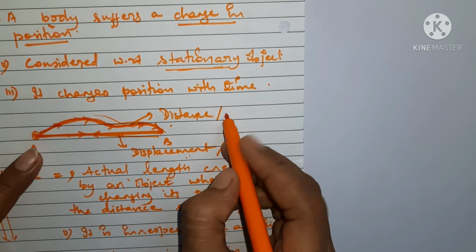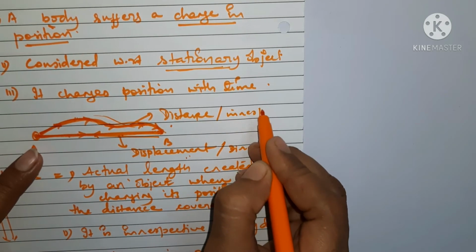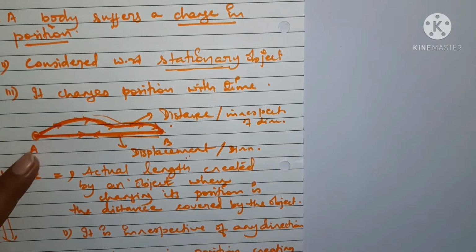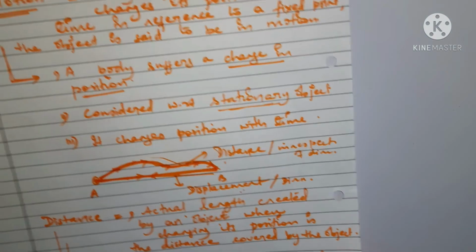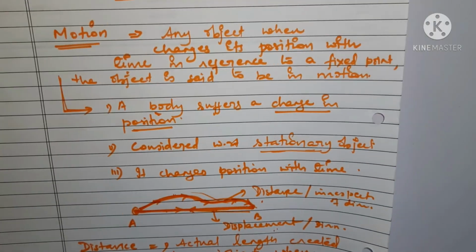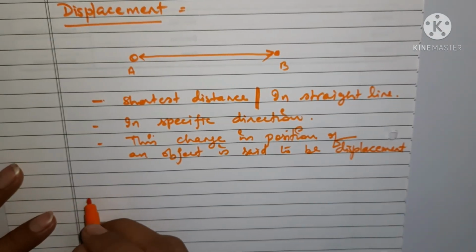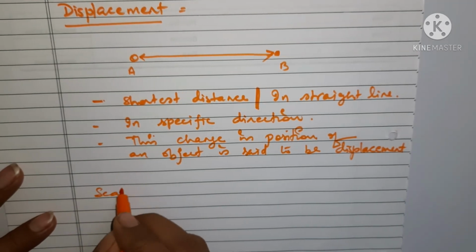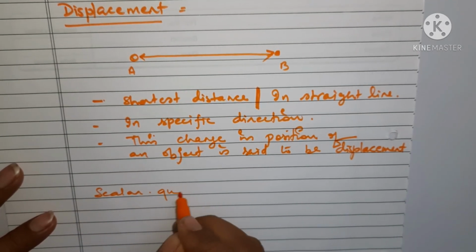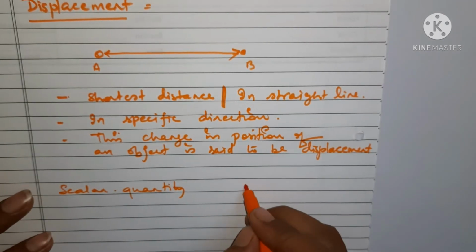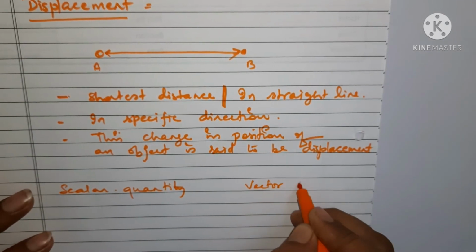These two quantities are related with two other terms, known as scalar quantity and vector quantity.